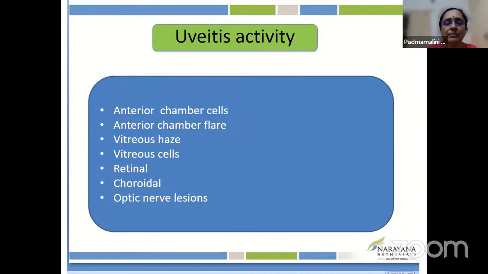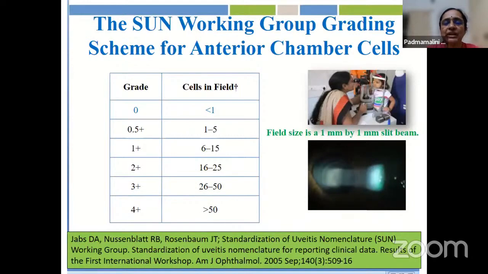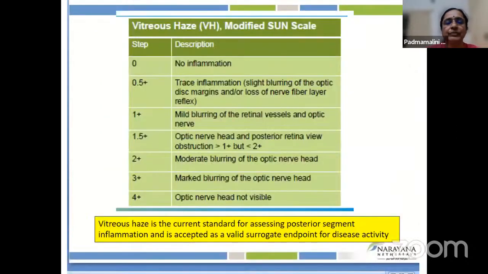Uveitic activity is assessed by the presence of anterior chamber cells and flare, vitreous haze and cells, and retinal, choroidal, and optic nerve manifestations with the help of multimodal imaging. For the benefit of postgraduates, we take anterior chamber cells into consideration and also vitreous haze for posterior segment inflammation. In the Standardization of Uveitis Nomenclature grading scheme of cells, we need to have 0 cells to grade it as 0. Vitreous haze is the current standard for assessing posterior segment inflammation and is accepted as a valid surrogate endpoint for disease activity, where we expect the vitreous haze to be 0 to call this no inflammation.